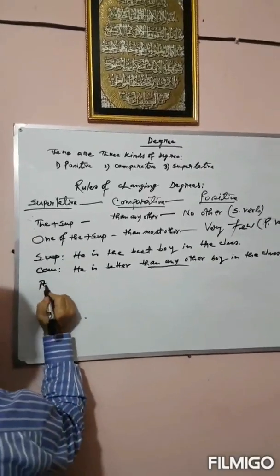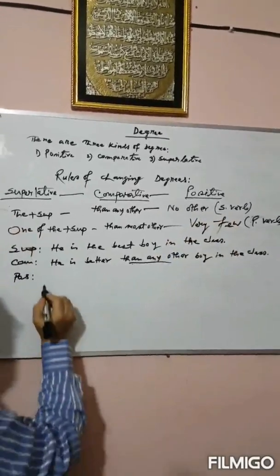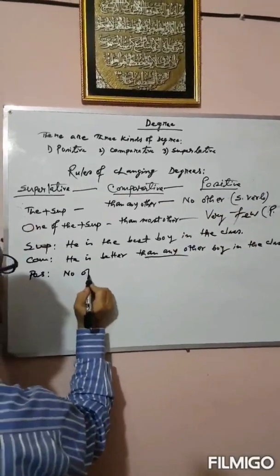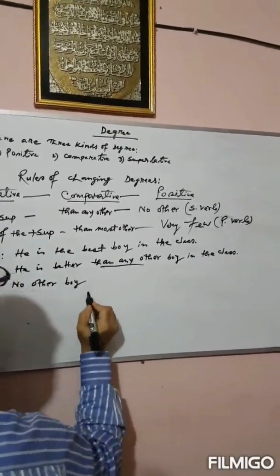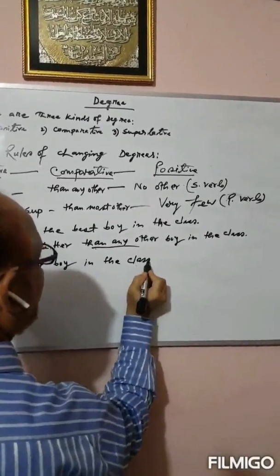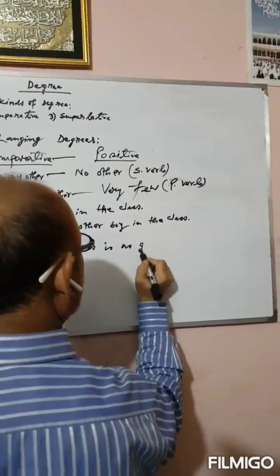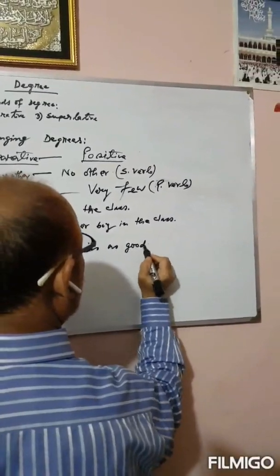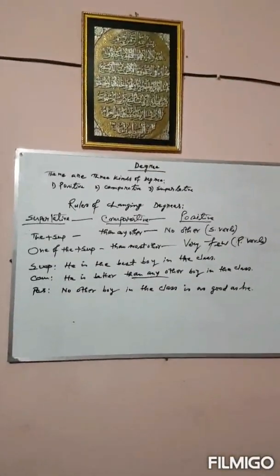Positive degree, as I have mentioned here: no other boy in the class is as good as he.